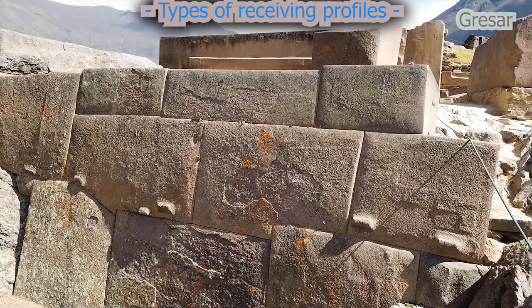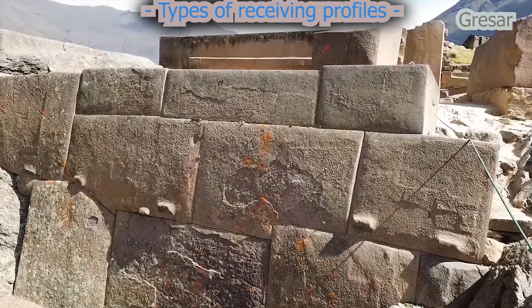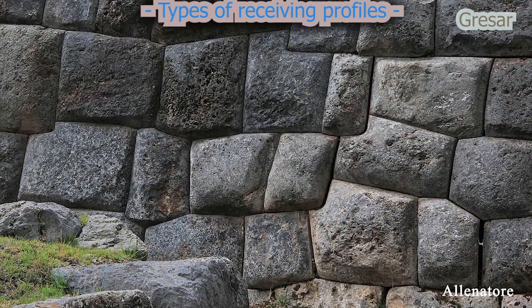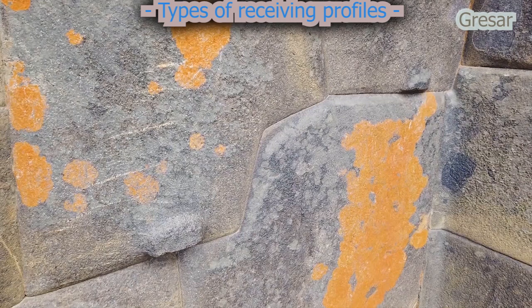The next receiving profile configuration resembles the Latin letter U, except that one of its vertical segments is shortened. In some cases, the shortened vertical is so small that it appears more like a modified L profile. Such a seating surface usually fills a deep recess and grips the side of the block adjacent to it from above. The final type of receiving profile has a shape close to the Latin letter S. Conventionally, it is referred to as the S profile.